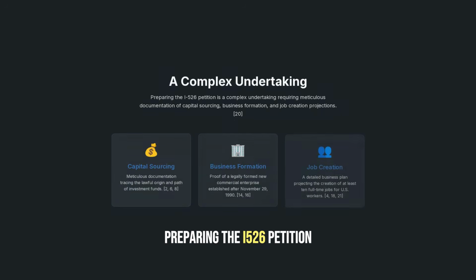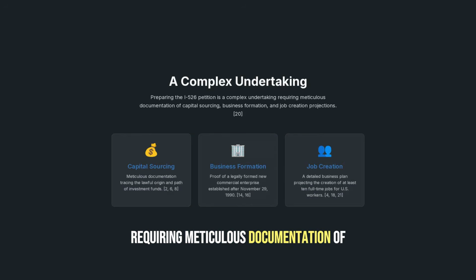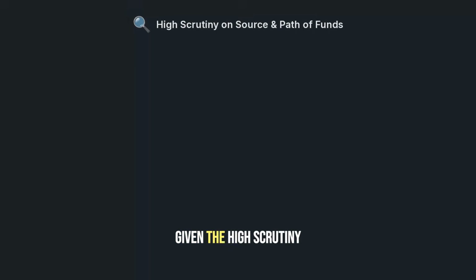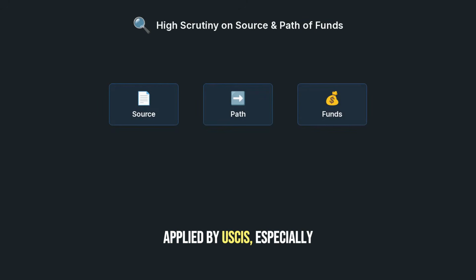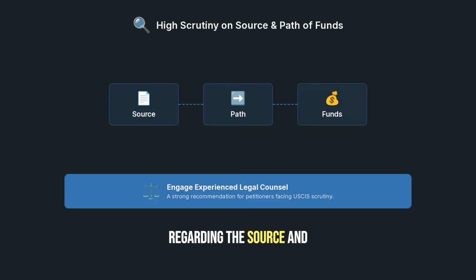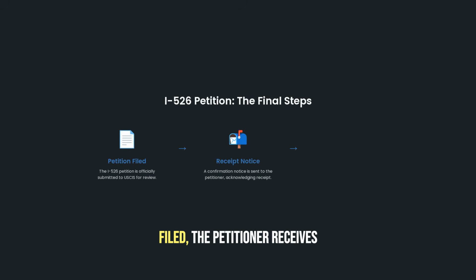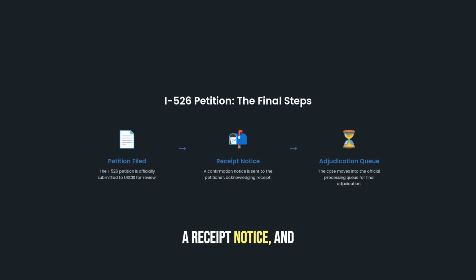Preparing the I-526 petition is a complex undertaking requiring meticulous documentation of capital sourcing, business formation, and job creation projections. Given the high scrutiny applied by USCIS, especially regarding the source and path of funds, it is strongly recommended that petitioners engage experienced legal counsel. Once the petition is filed, the petitioner receives a receipt notice and the case moves into the adjudication queue.